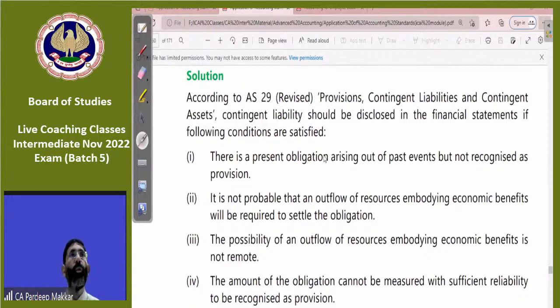We can't give it word by word, but we may try to give it in good language. So there is a present obligation arising out of past events, but not recognized as a provision. Because in this case, whatever concept is to be given, that is according to the understanding in the question. We must correlate our answer with the information given in the AS.